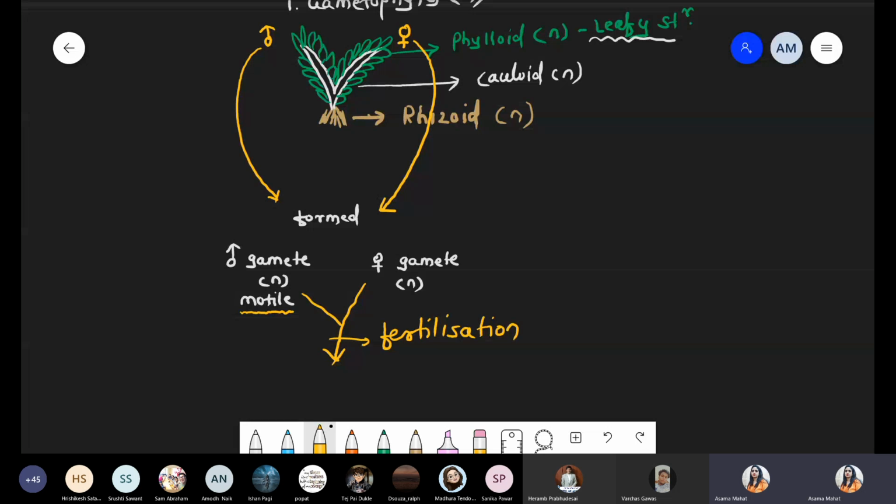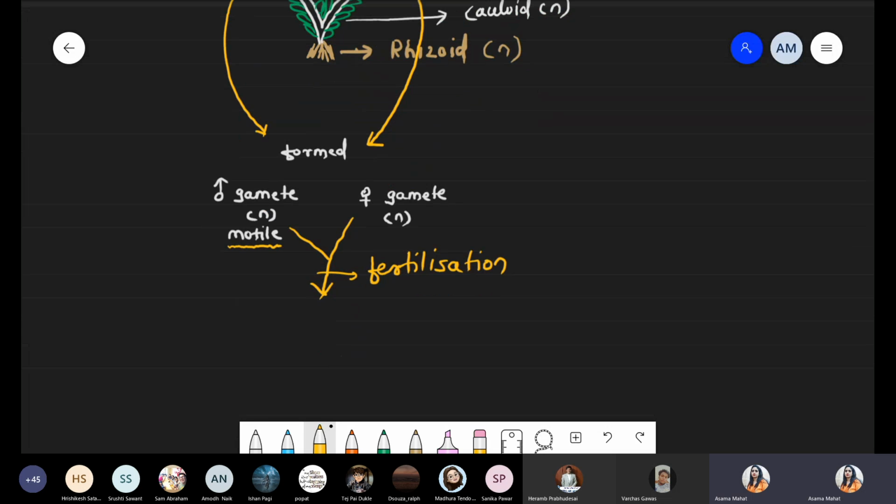Okay, what point? There is a fertilization. Now after the fertilization, you know very well, there is a development of the diploid stage, and that diploid stage is called the zygote. तो क्या बना यहाँ पे? There is a formation of the zygote. Zygote basically is the first cell of the diploid generation. It is the first cell of the sporophytic generation.